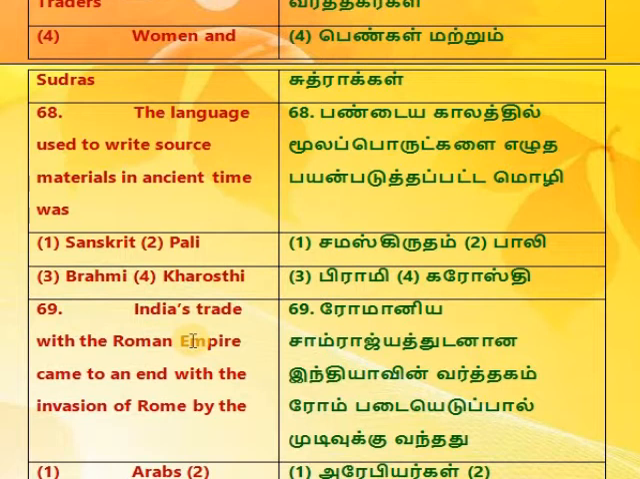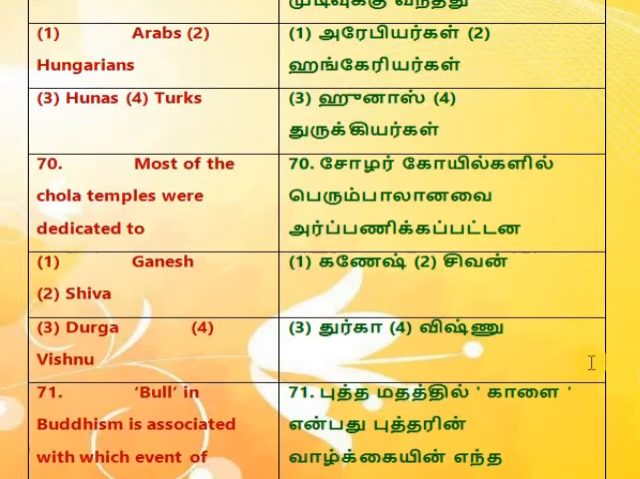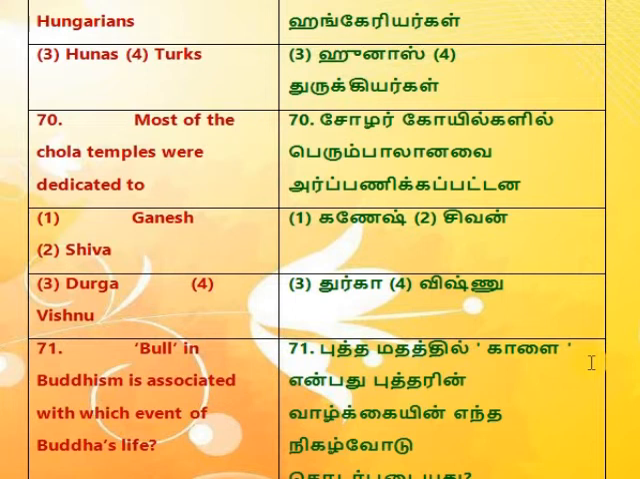68. The language used to write source materials in ancient time was 1. Sanskrit, 2. Pali, 3. Brahmi, 4. Kharosthi. 69. India's trade with the Roman Empire came to an end with the invasion of Rome by the 1. Arabs, 2. Hungarians, 3. Hunas, 4. Turks.